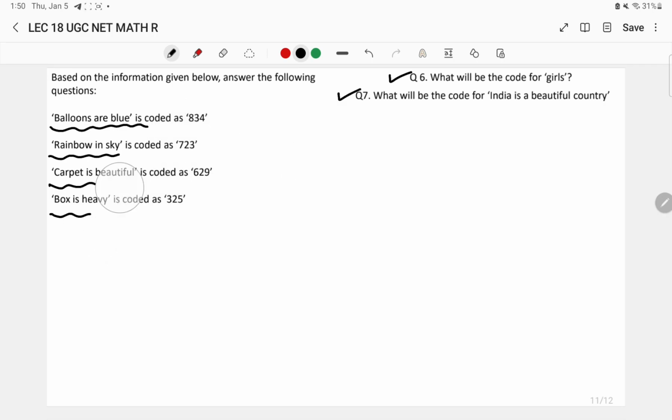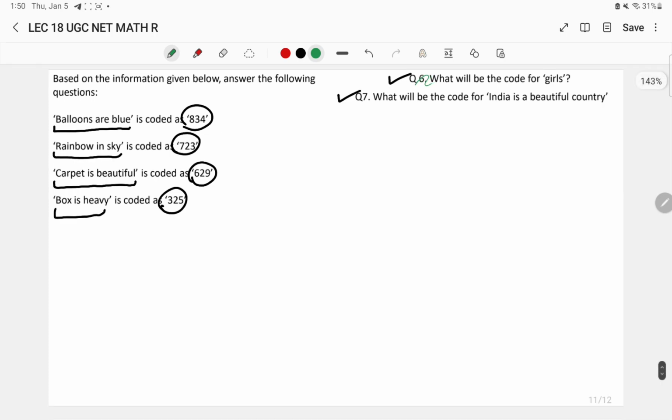So first thing that you have to do over here is look at the words that have actually been coded in this question and look at what code has been used, and find the similar words. Similar words in what sense? Are there any similar words and similar codes used, and on the basis of that try to find the code for girl and the code for India is beautiful country.